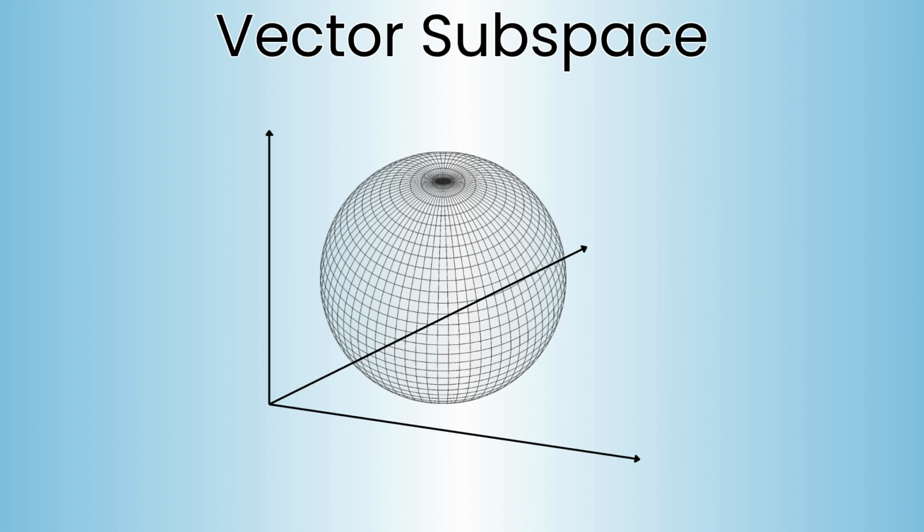But a sphere in this world is not a subspace. If you add two vectors that point to the surface of the sphere, the resulting vector will likely point somewhere outside the sphere. It's not closed.